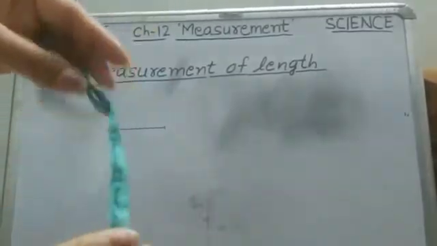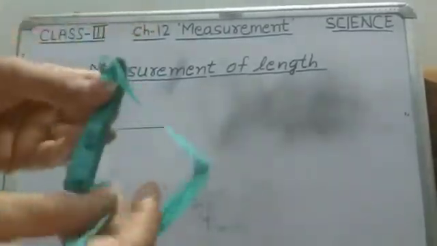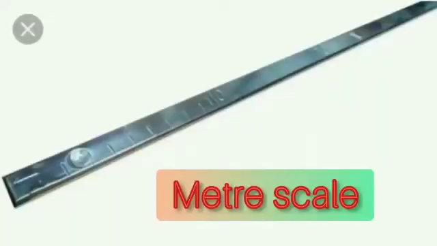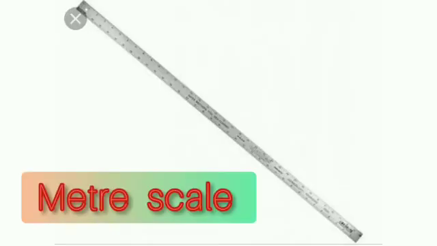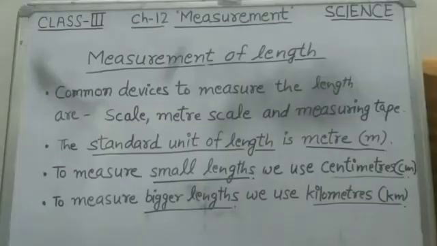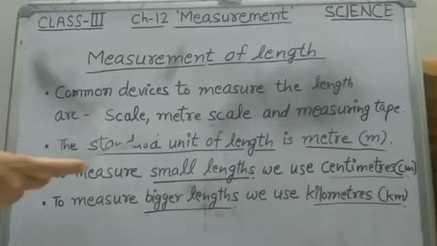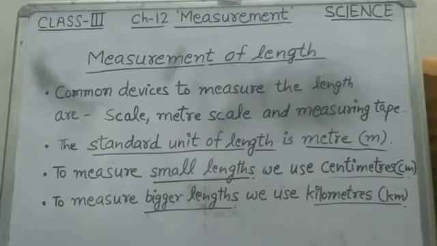You might have seen this. This is called measuring tape. When you go to the market to buy clothes, the cloth merchant measures it with the help of a meter scale. So children, common devices to measure the length are scale, meter scale and measuring tape, which we use in our day-to-day life.